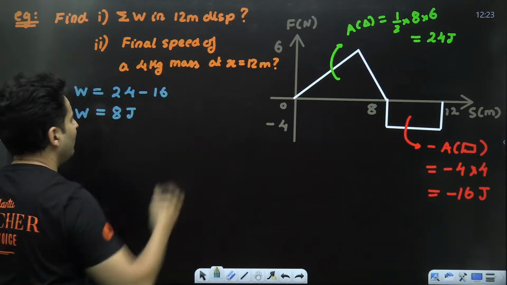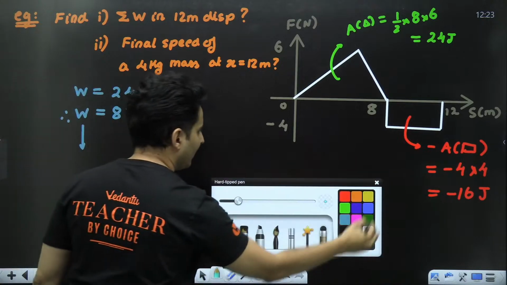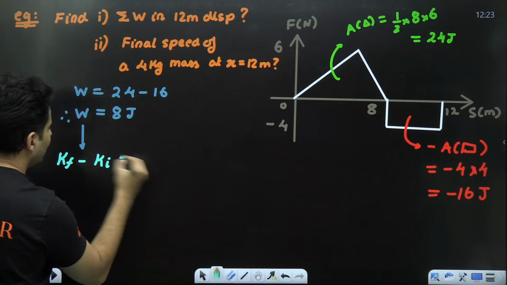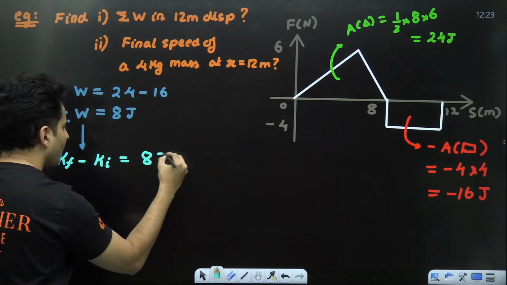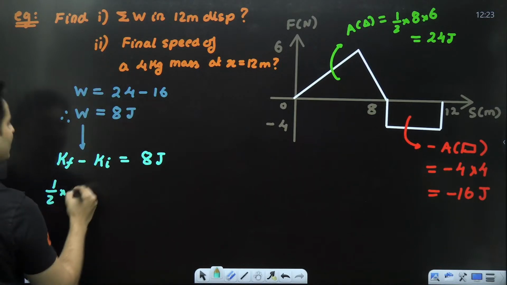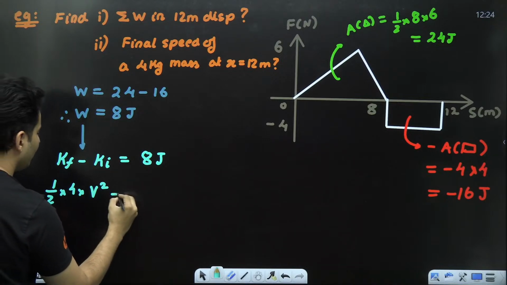What about the second part? We know that the work done is nothing but final minus initial kinetic energy, according to the work kinetic energy theorem. Final is half into mass, which is 4, into speed, which I don't know.